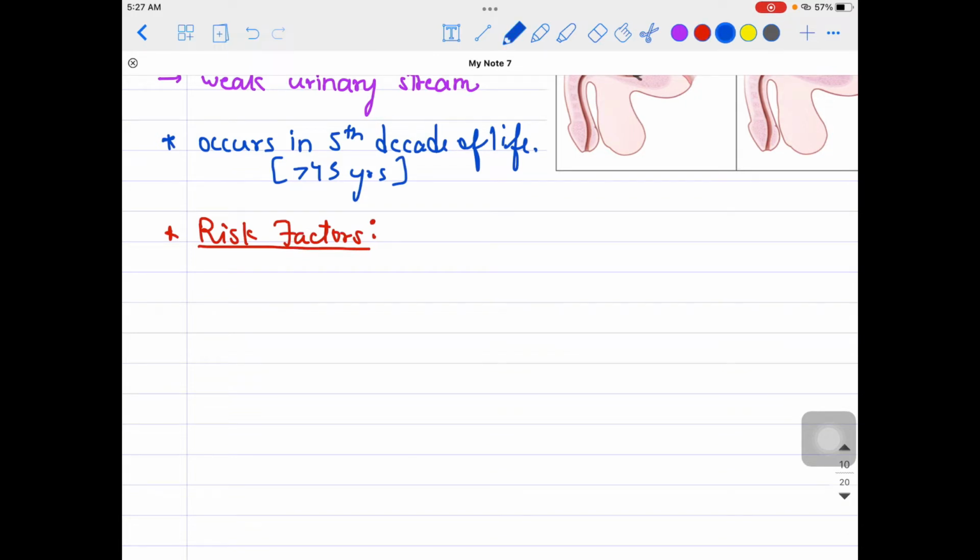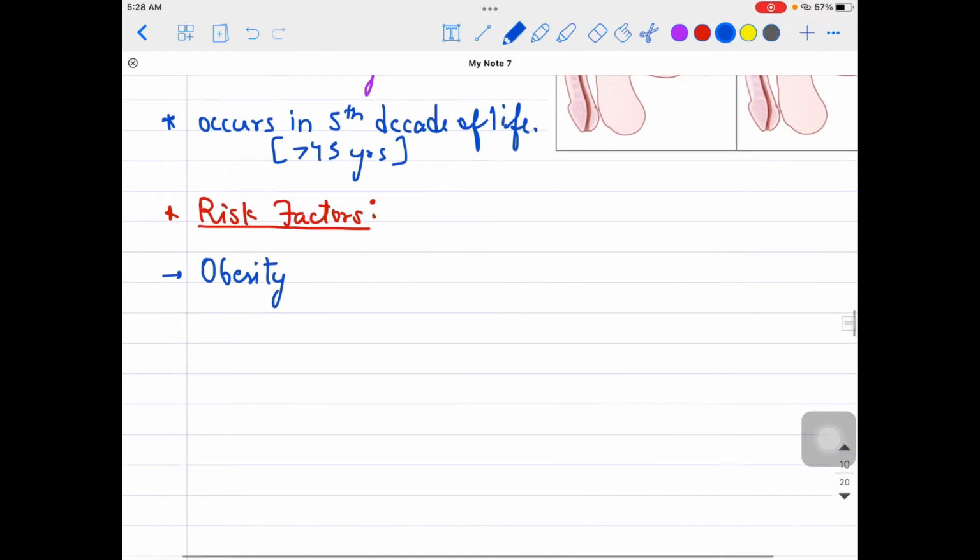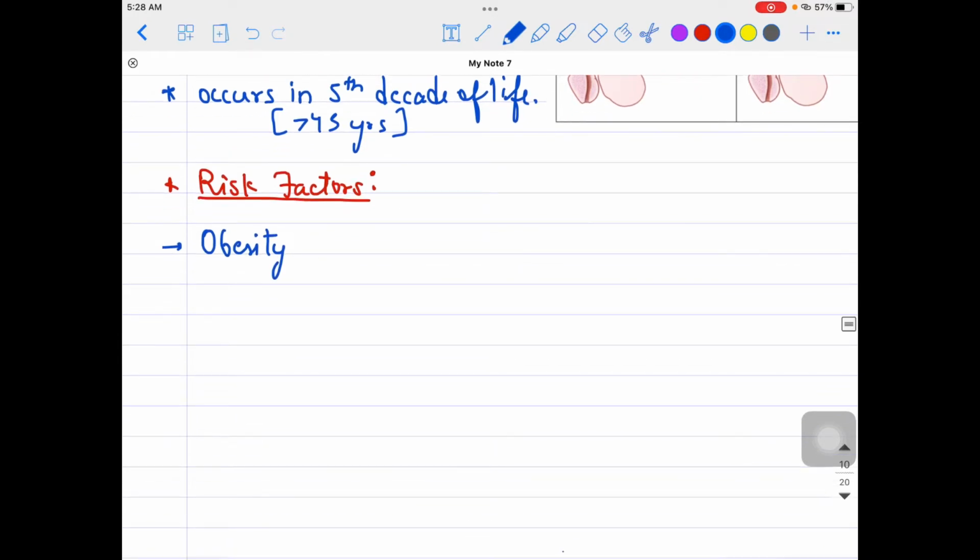So what are those associations I can talk about? For example, obesity, obese people. This is a risk factor. Then people who are diabetic or hypertensive, type 2 diabetes, or metabolic syndromes, the patients who are having metabolic syndromes, right? So these are some of the risk factors, or you can say it can be associated with these kinds of syndromes.